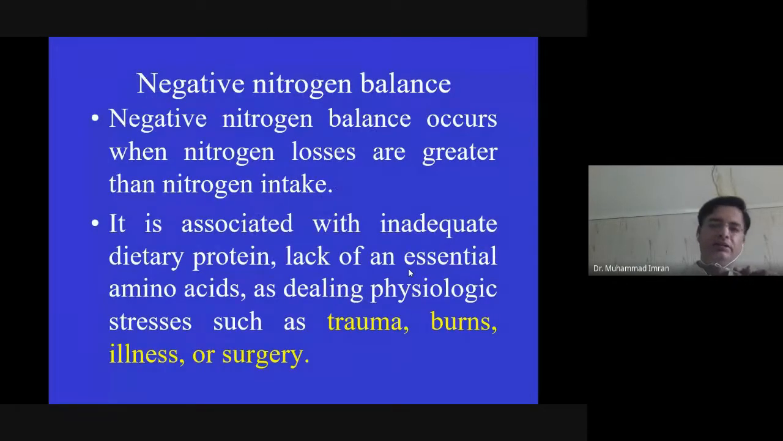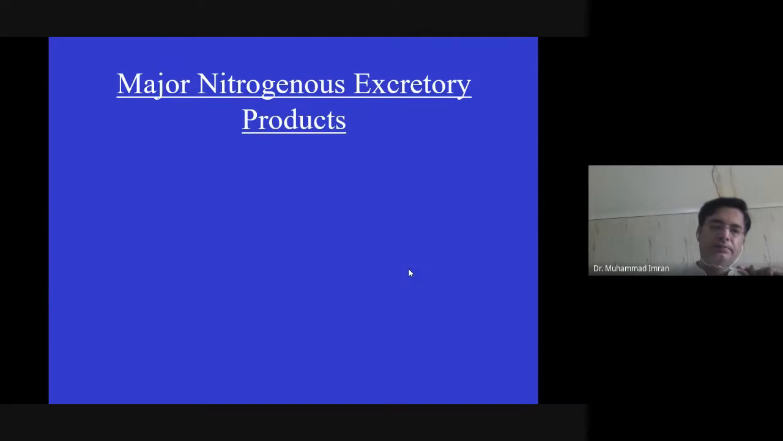What is negative nitrogenous balance? If there are more losses of protein or nitrogen as compared to protein intake or nitrogen intake, this is known as negative nitrogenous balance. It is associated with inadequate dietary protein intake, lack of essential amino acids in our diet, and dealing with physiological stress such as trauma, burns, illness, and surgery. During that condition, protein degradation increases, so the losses are greater.